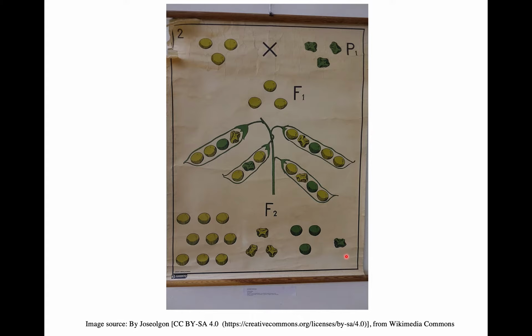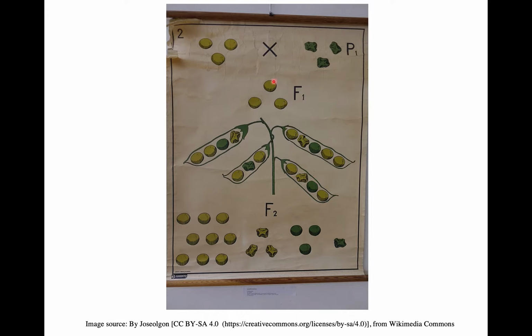Now, just like that monohybrid cross, no matter how many times he did the experiment, he always got the same ratio of different variations. We call this kind of cross, where you're looking at the inheritance of two genes at the same time, the dihybrid cross. So this is a classical Mendelian dihybrid cross.